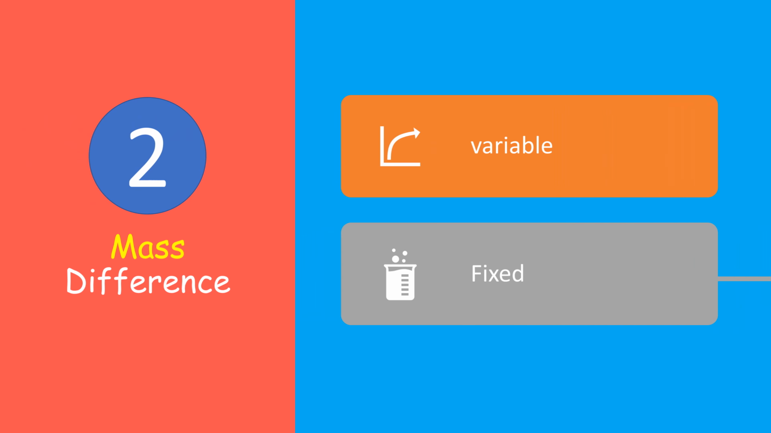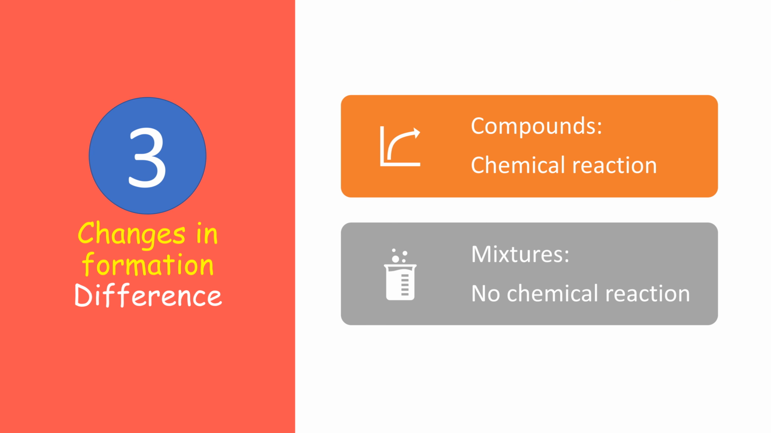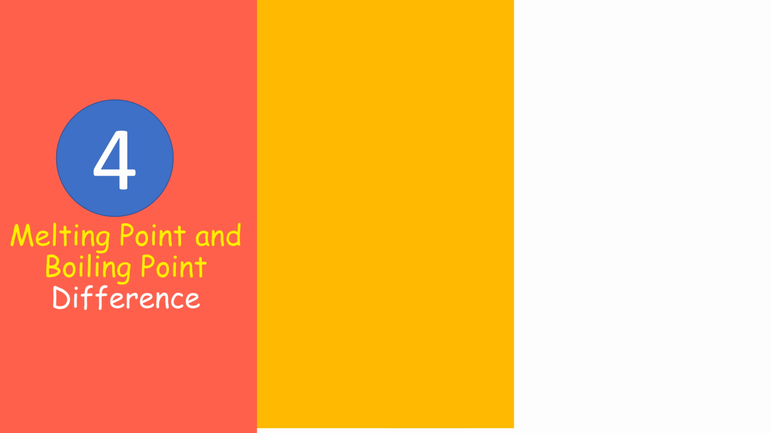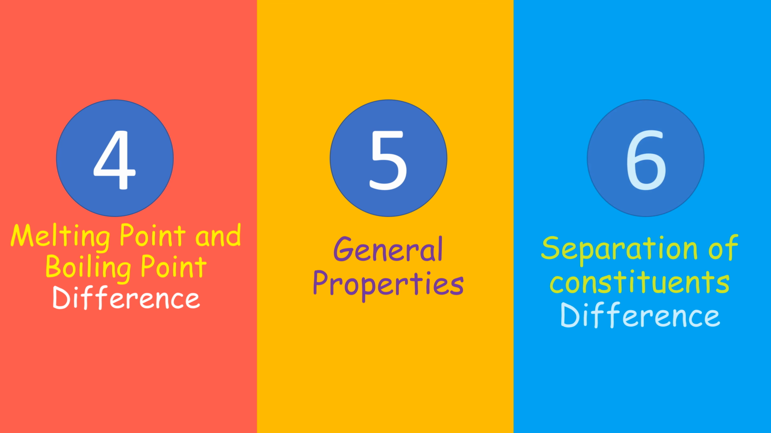Number 3, the changes in formation. For compounds, there will be a chemical reaction that takes place when the constituent elements become compounds. For mixtures, there will be no chemical reaction taking place when we just put the elements together without chemical methods. Besides, we also have melting point and boiling point difference, general properties difference, and separation of constituents difference. Let's have a look at them one by one.